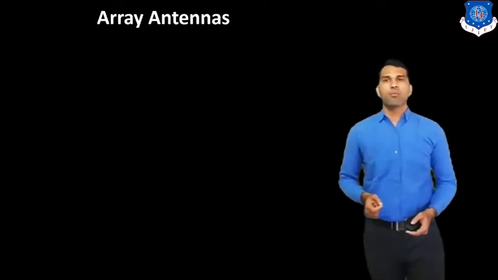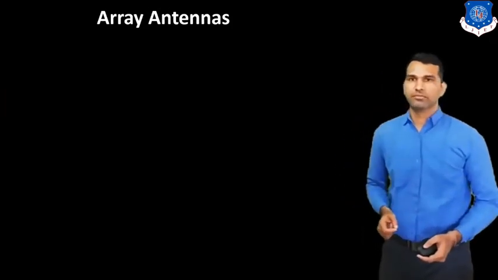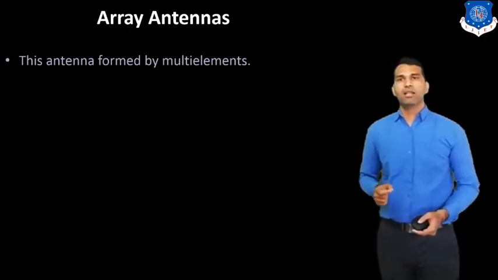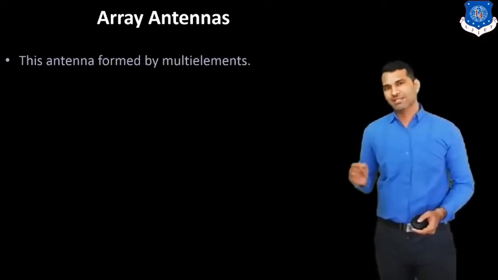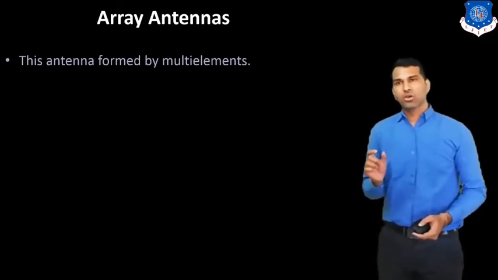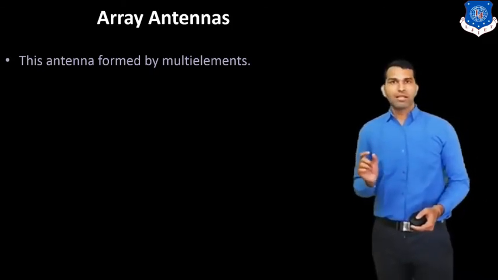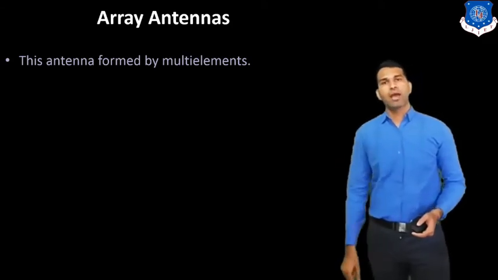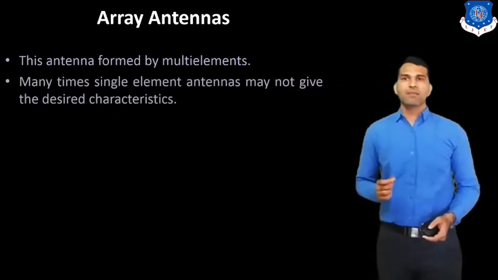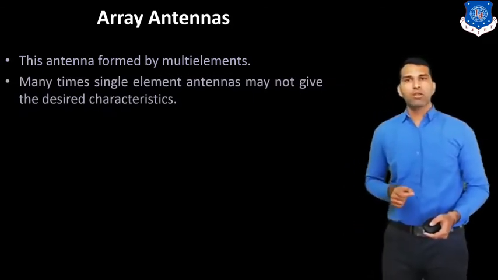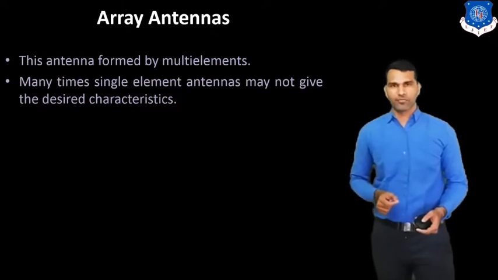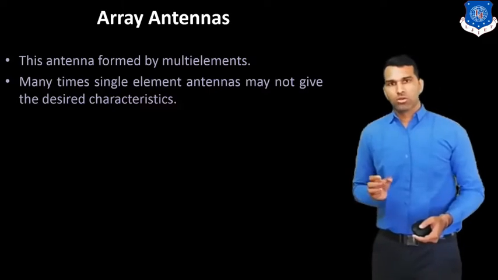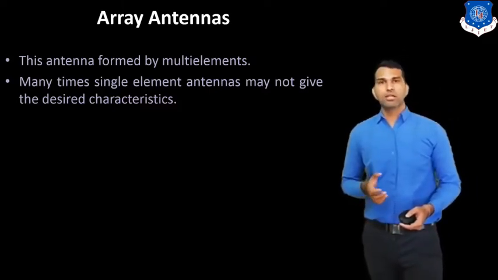Now the next type of antenna is the array antenna. This antenna is formed by multiple elements, so that's why it is known as the array antenna. Here we use multiple antenna elements. Many times a single element antenna may not give the desired characteristics. The main problem comes in the gain. Sometimes we cannot achieve the desired gain.